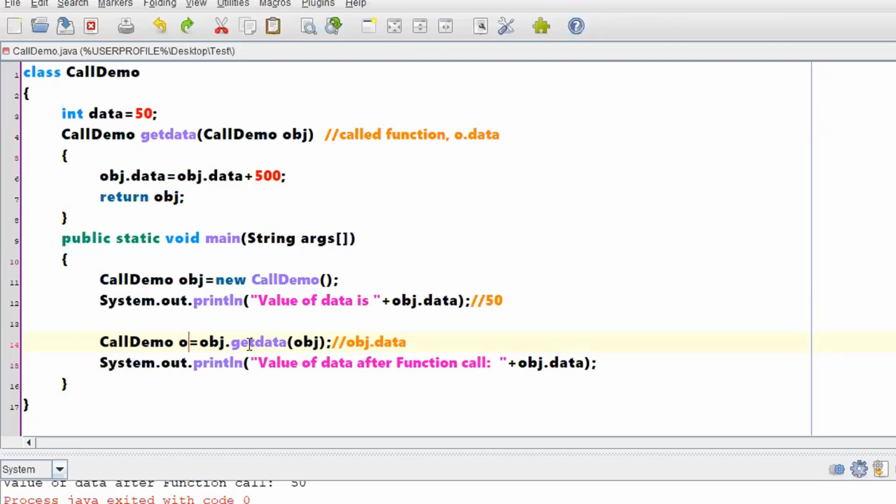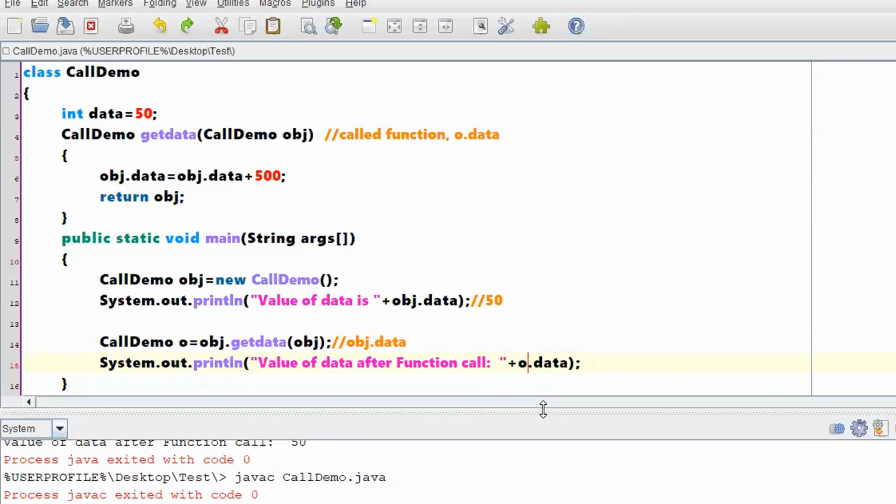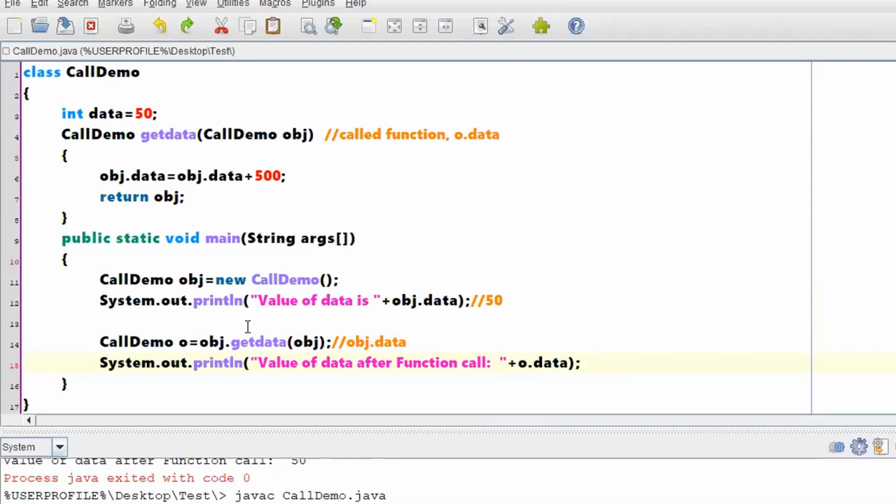So after this call, listen to the statements carefully, whatever object you are returning will be copied to o. So in the System.out.println statement, no need to go with obj.data, you can do the show with o.data, because the value has come from that particular method and now it has been copied to o.